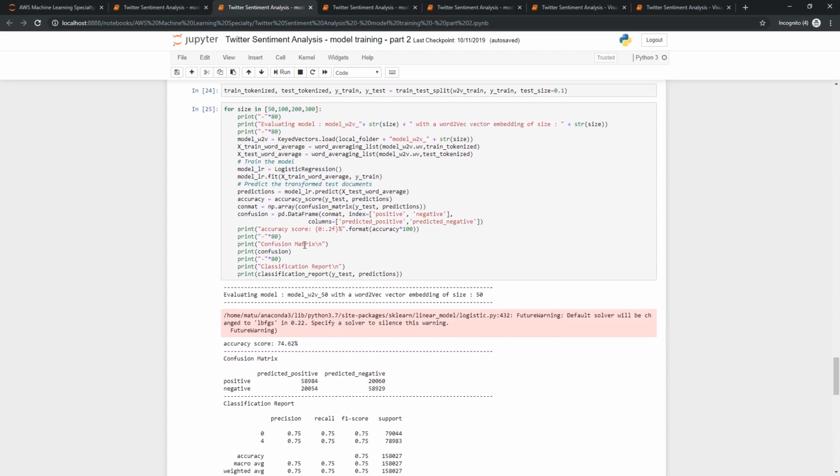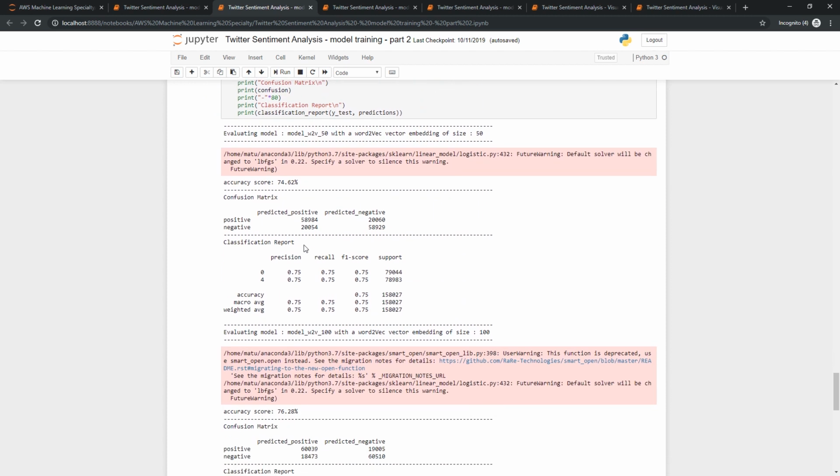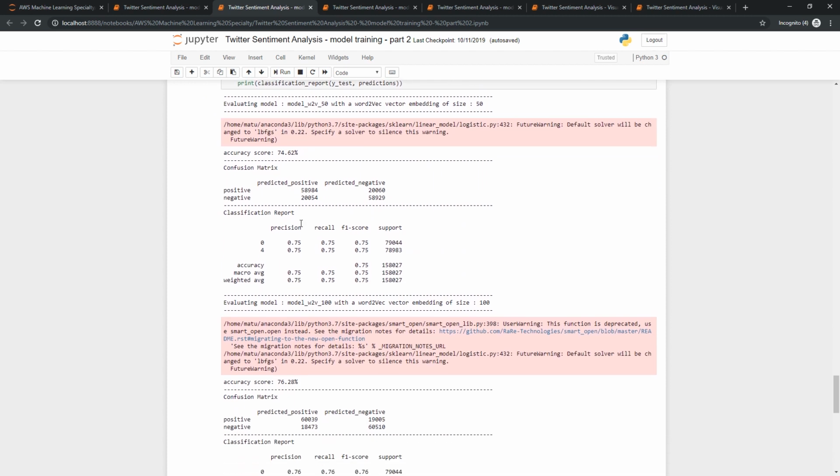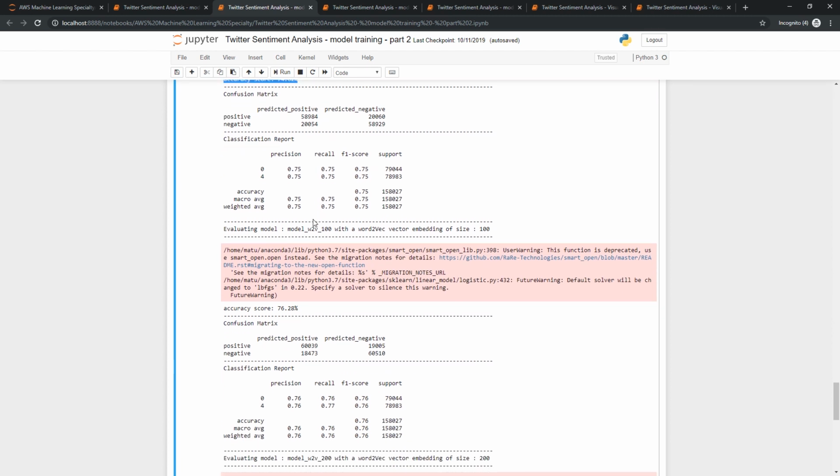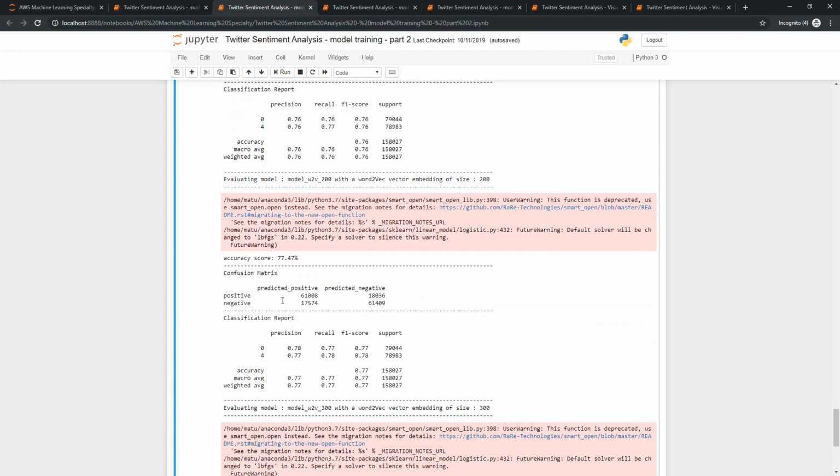and see with which vector dimension I perform best. So if I look at the results, with a vector of dimension 50 and logistic regression, the accuracy score of the prediction of the sentiment of the tweet was 74%. With a vector of dimension 100, it was 76.2%.